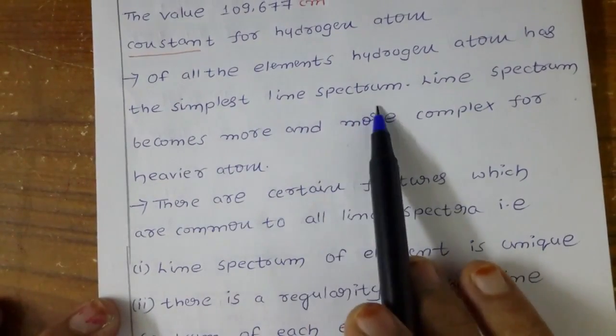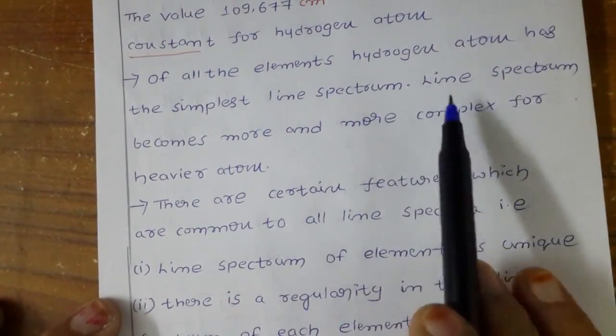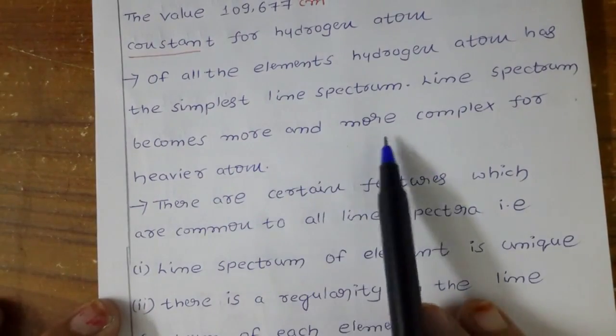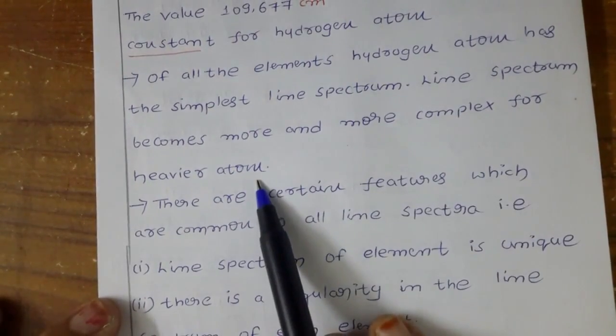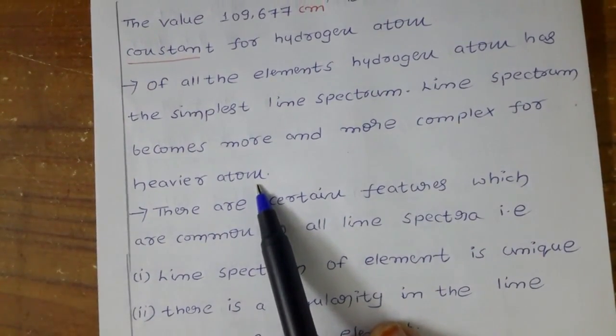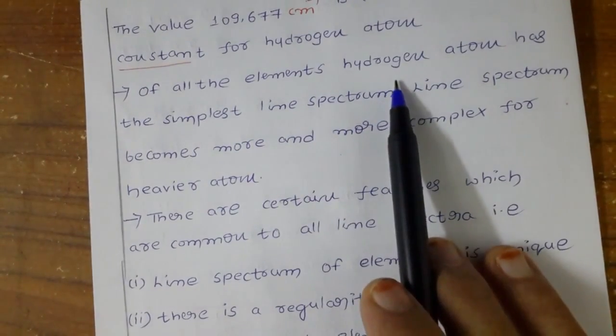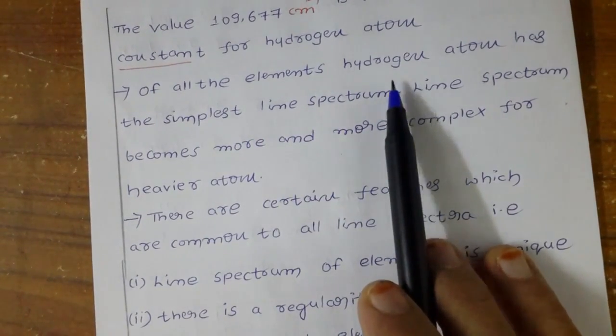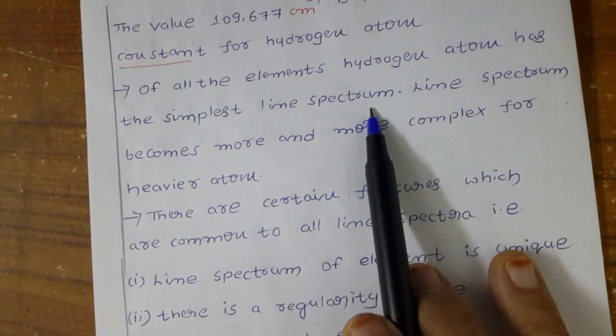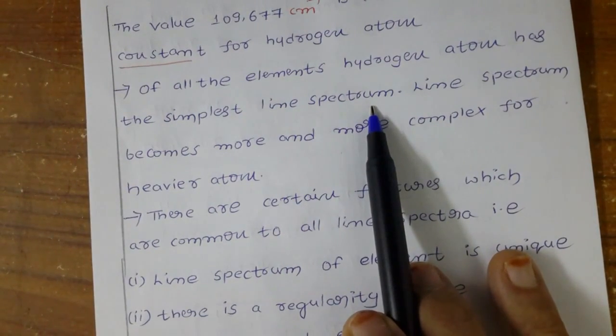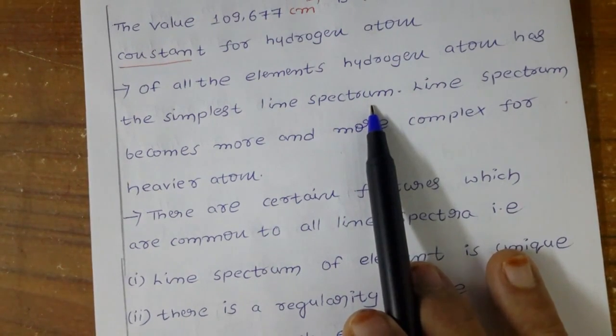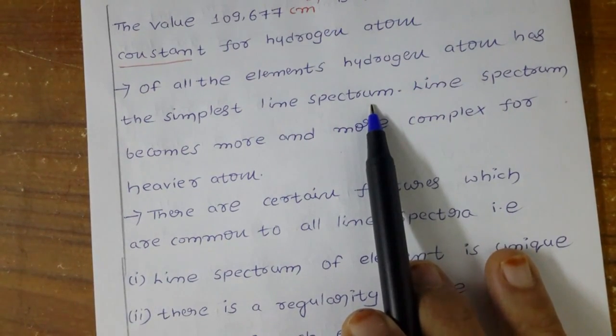Line spectrum becomes more and more complex for heavier atoms. What is the meaning of that? As you know very well, hydrogen atom has only one electron. If one electron makes the transition, the jumping of the electron, you get lines like Lyman, Balmer. So this is the simplest line spectrum, having only one electron.